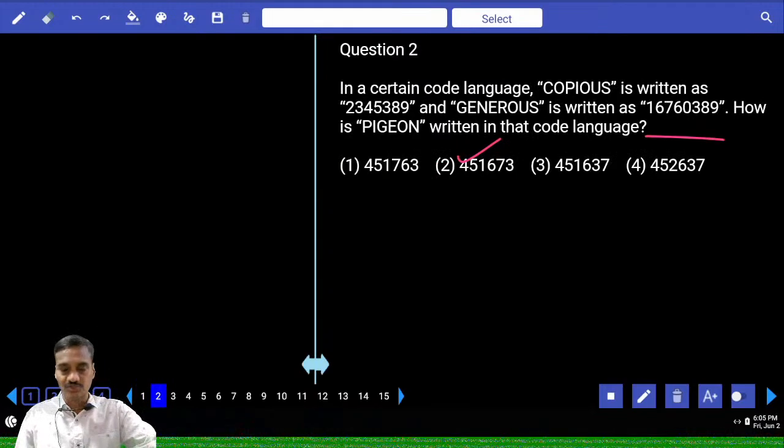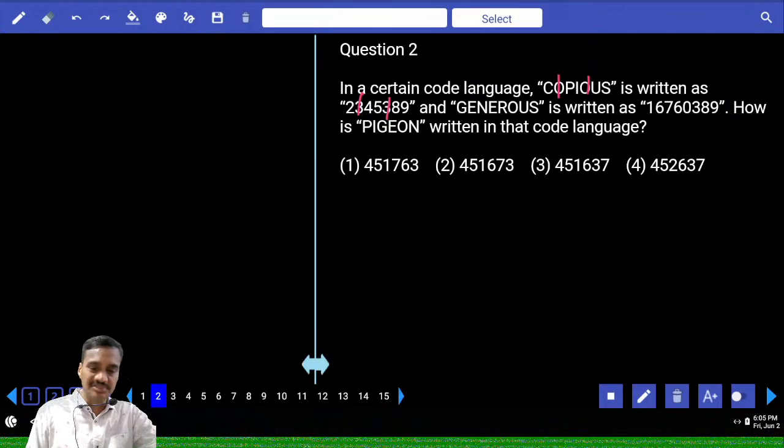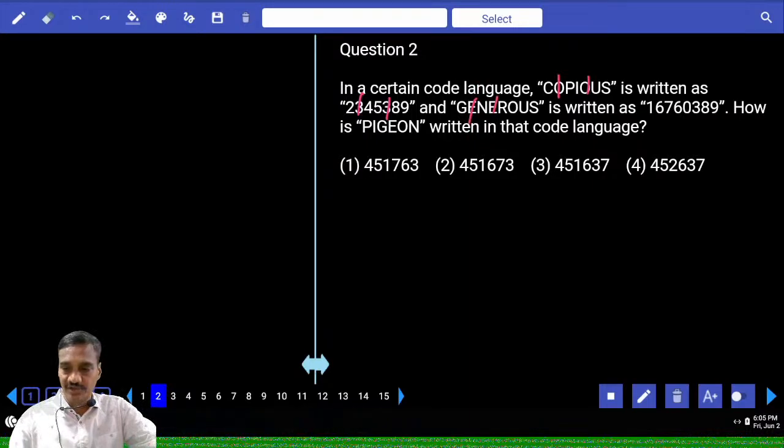Then coming to question number 2. Now if you observe here, in this word copious, O is repeated twice, at the second place and at the fifth place. Here, second place 3 and fifth place 3. Wherever there is O, at the same place we have this 3. That means the letters and the codes are directly given. Then again in this word generous, 2 and 4, E is here. Now here also E is here, 2 and 4, 6 is written.